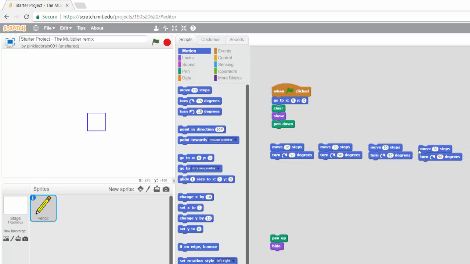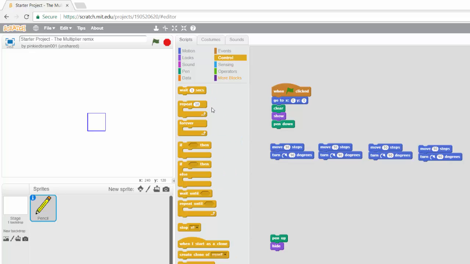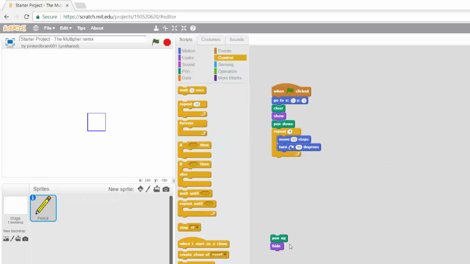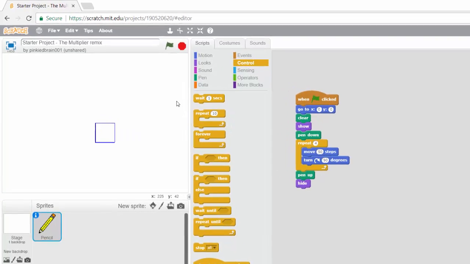So can you see the pattern? It appears how many times? 4 times. Move 50 steps, turn 90 degrees appears 4 times. So instead of building it out like this, I could just come here and use a repeat block. Now we said 4 times, yeah? So 4, and then put this in here, and then we can get rid of all these ones. And then put my pen up.